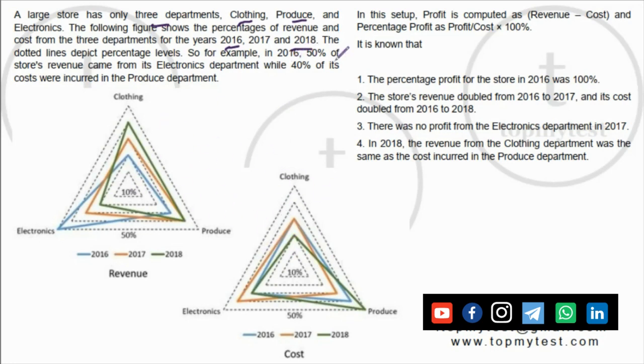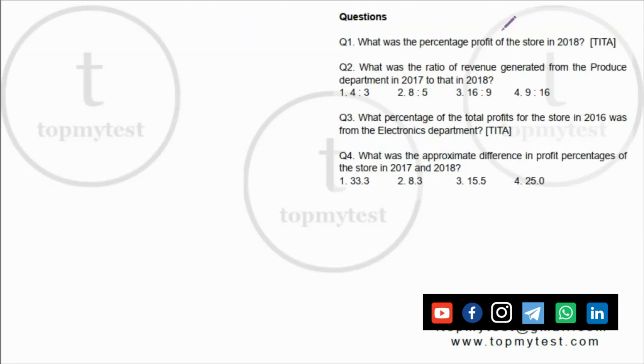So for example, in 2016, 50% of the revenues came from electronics, 40% of its costs came from the produce department, and so on. Then you have all the other information given. Profit as a percentage of cost is calculated. Then you have information about different values, and all the questions are basically what is the percentage profit, ratios, percentage, approximate difference in the profit percentage.